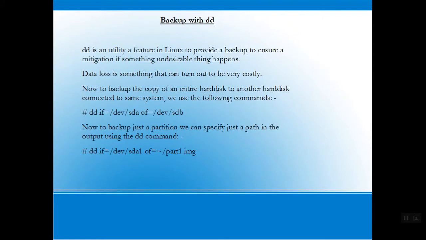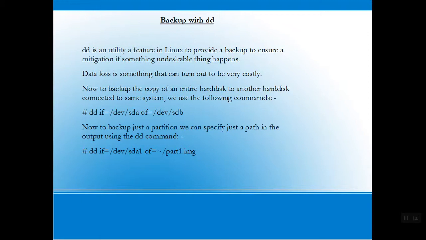Now, backup with dd. dd is a utility, a feature in Linux to provide a backup to ensure mitigation if something undesirable happens. Data loss is something that can turn out to be very costly. Now, to back up a copy of an entire hard disk to another hard disk connected to the same system, we use the following commands.